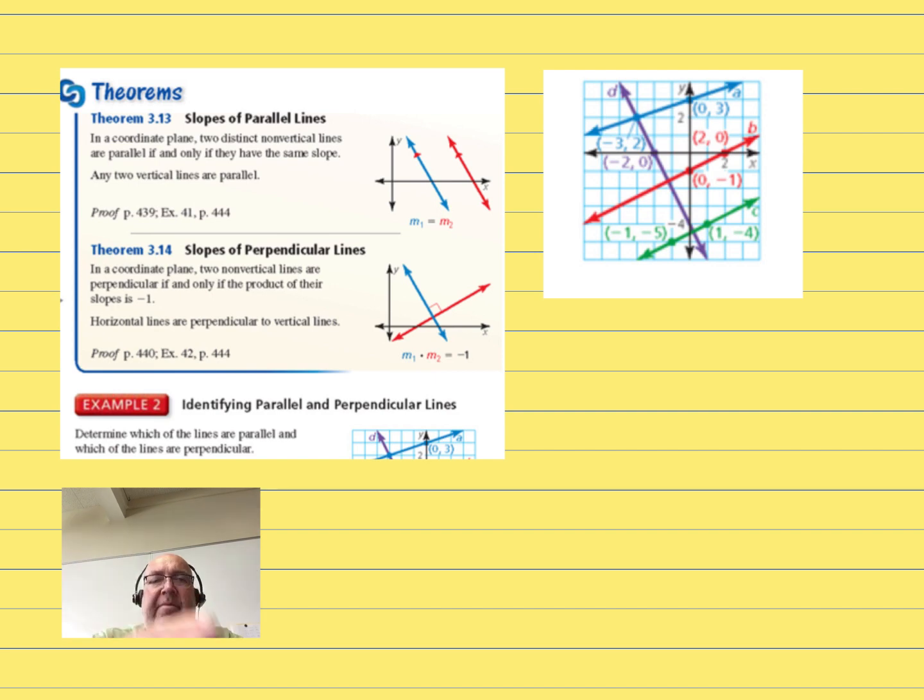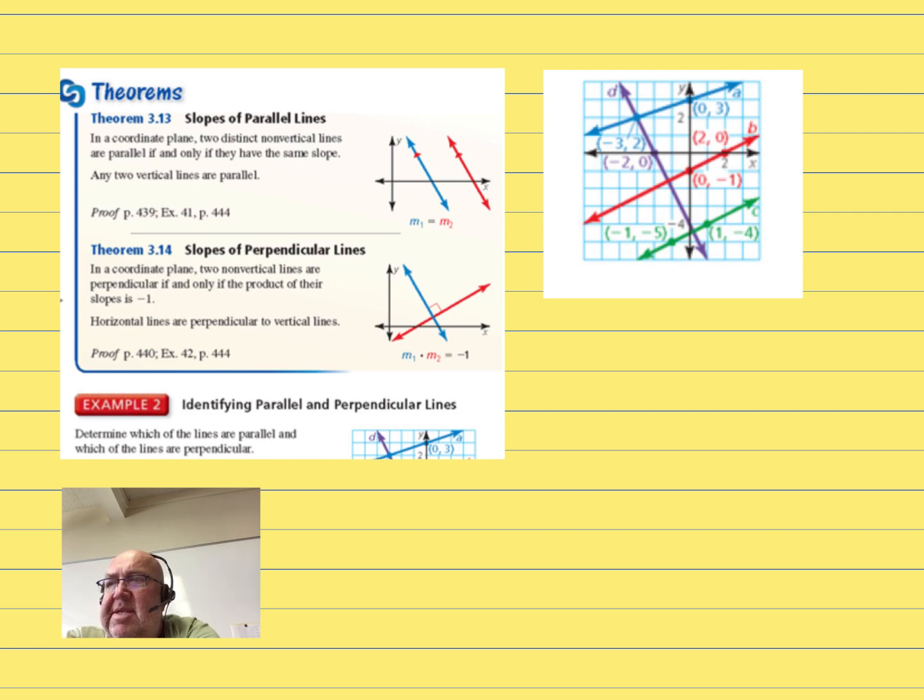Alright, so now we're going to look at 2 theorems that we're going to work with. In a coordinate plane, 2 distinct non-vertical lines are parallel if and only if they have the same slope. So parallel lines have the same slope.